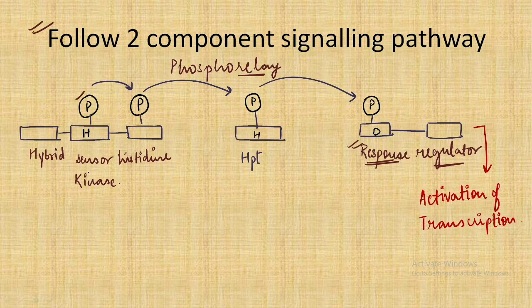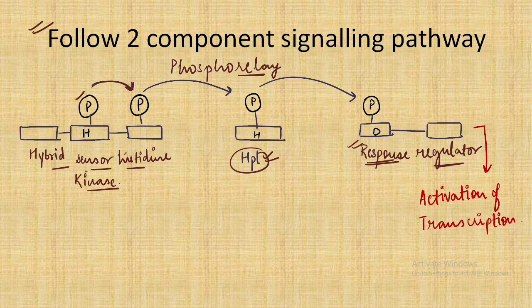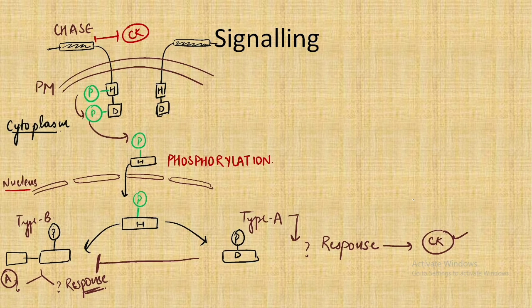Initially we have the hybrid sensor histidine kinase, where the phosphorylation starts. The phosphate gets transported to the next member, and in the middle we have the HPT, the histidine phosphotransferase protein, and from the HPT it gets transported to the response regulator. Finally, after the response regulator receives the phosphate, it leads to the activation of transcription, and the signaling pathway is completed. So this is the complete signaling pathway of cytokinin.